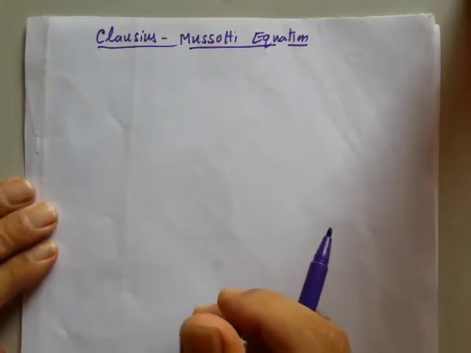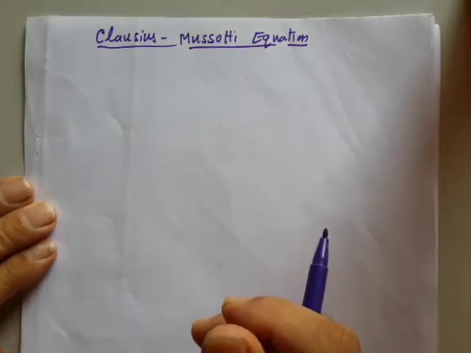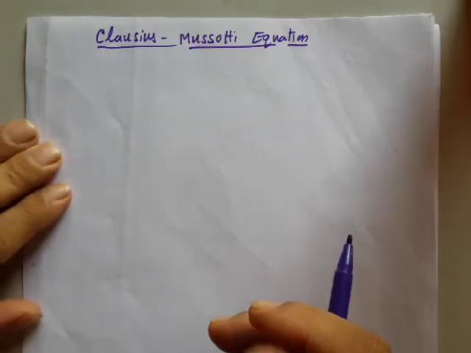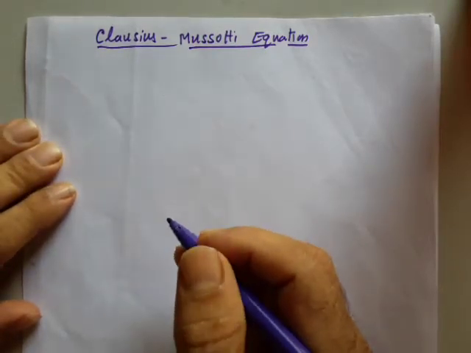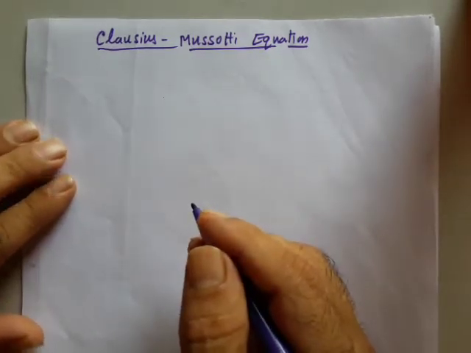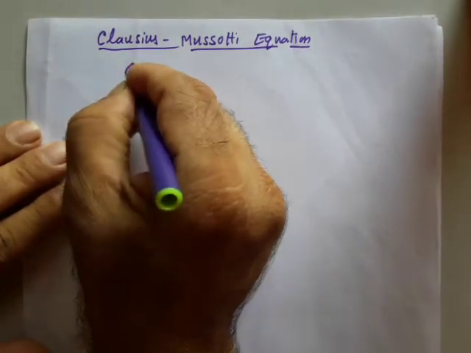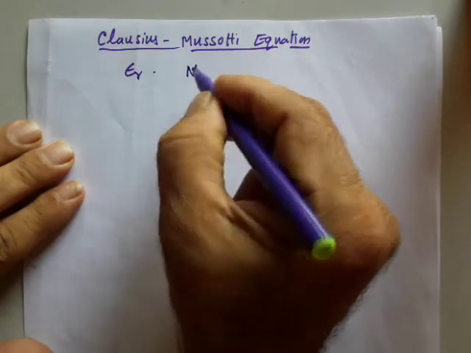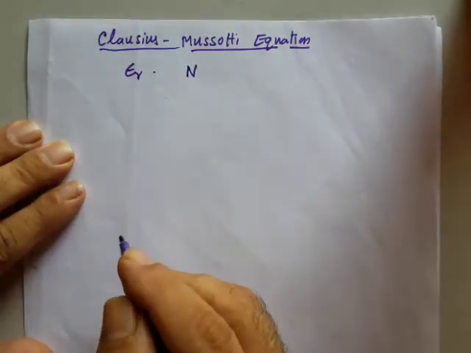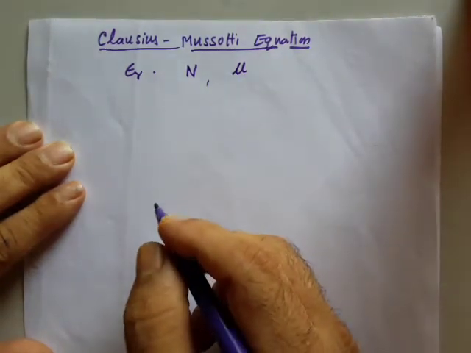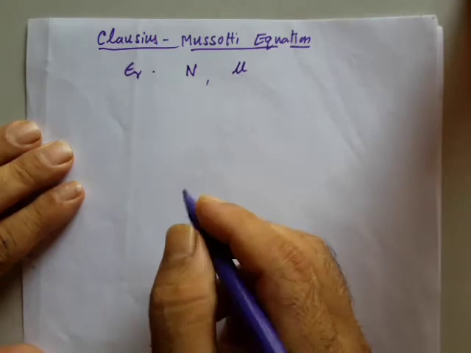The relation between the dielectric constant and the electronic polarizability has been derived by Clausius and Mossotti together, named after them as the Clausius-Mossotti equation. Now, to derive this relation, let us consider a solid dielectric material having a dielectric constant epsilon r. Let this material have n number of molecules per unit volume, and let mu be the dipole moment of every dipole present in the material.